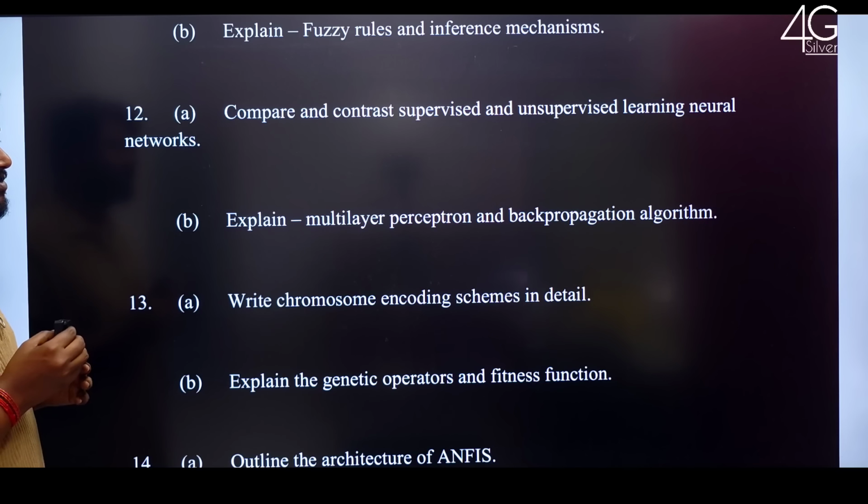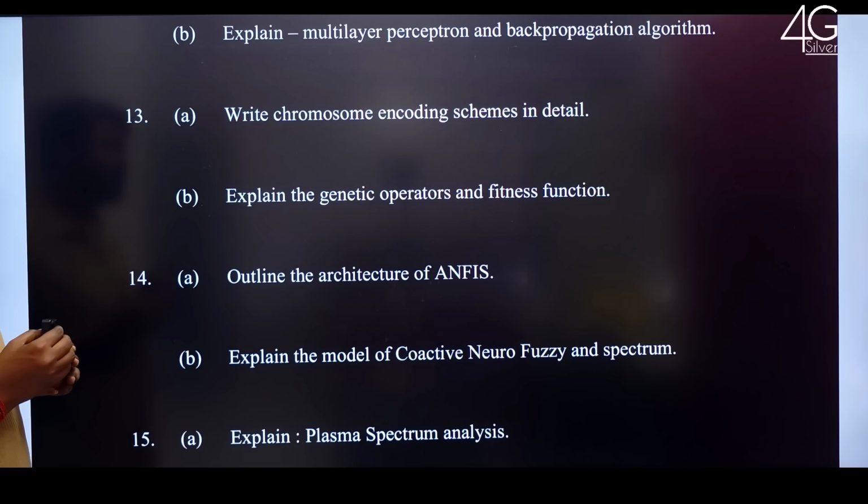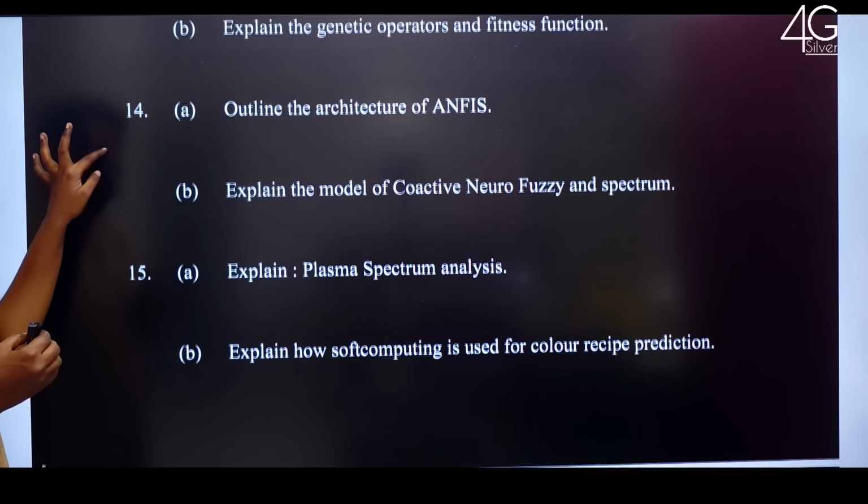Explain multi-layer perceptron and backpropagation algorithm. Write chromosome encoding schemes in detail. Explain the genetic operators and fitness function.